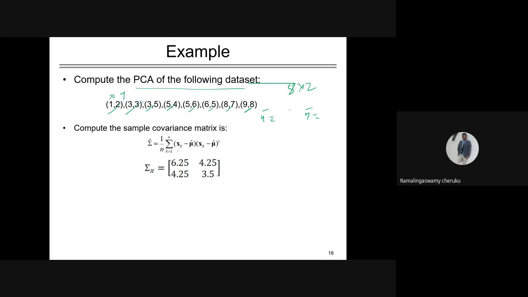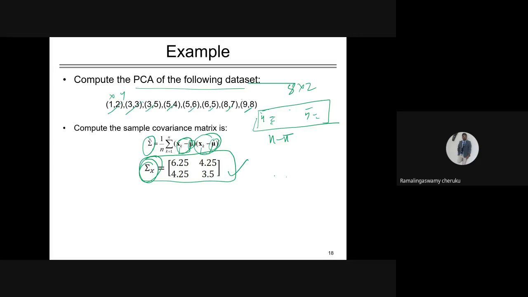This is the mean of x and this is the mean of y. Just subtract the mean of x and the mean of y from each and every point, x minus x bar and y minus y bar. Like this you can find the variance. Once you get these means, you can find the covariance matrix. Or you can calculate it directly if you know.